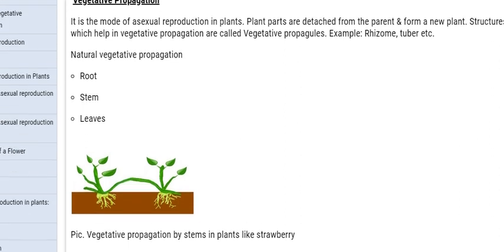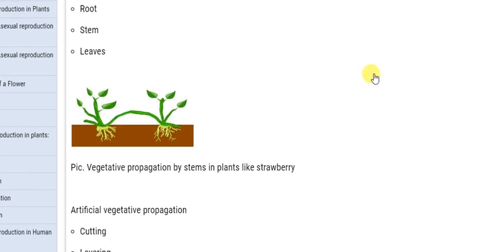So how does vegetative propagation take place by stem? You can see here vegetative propagation by stem in plants like strawberry. In strawberry, the new plant is developed from the parent.